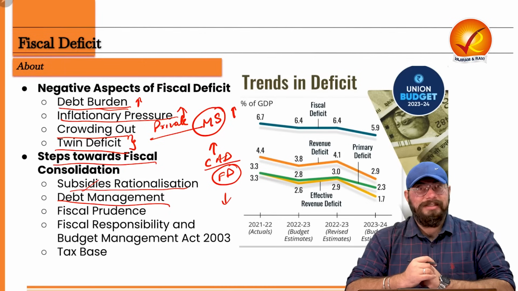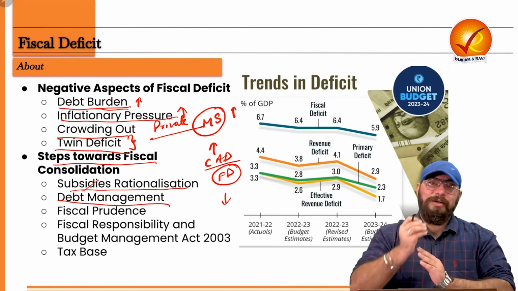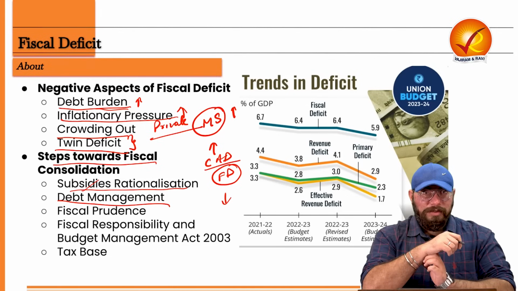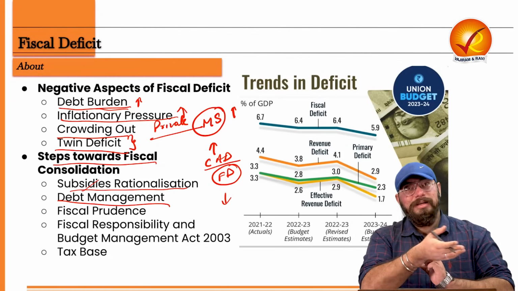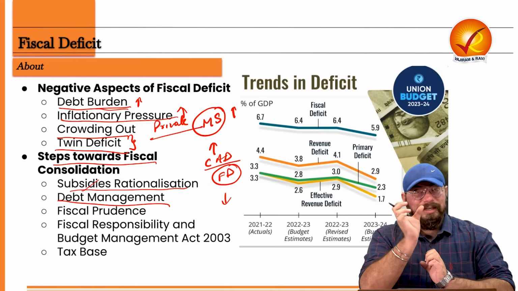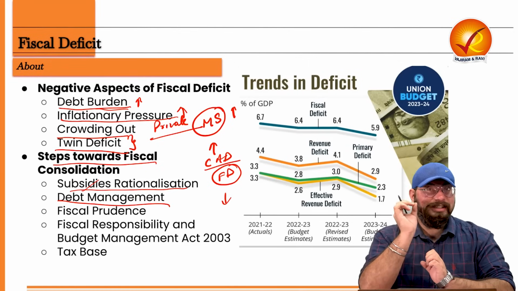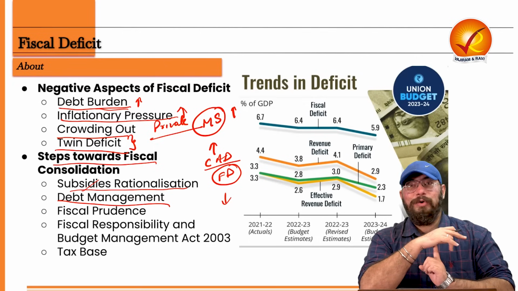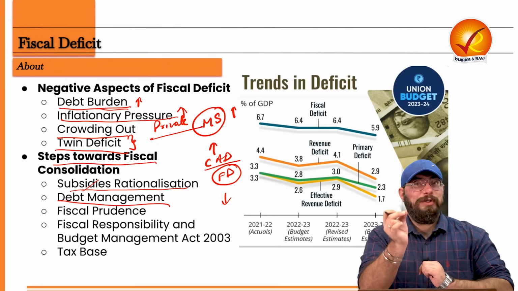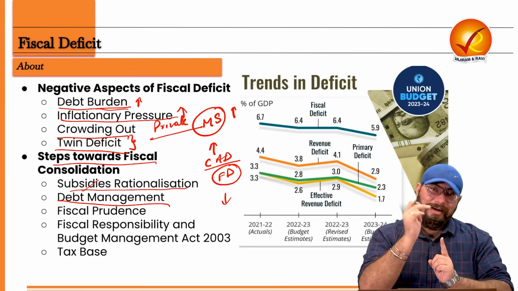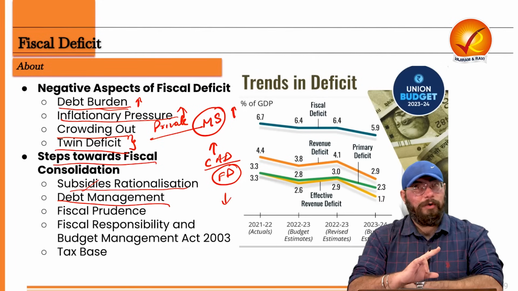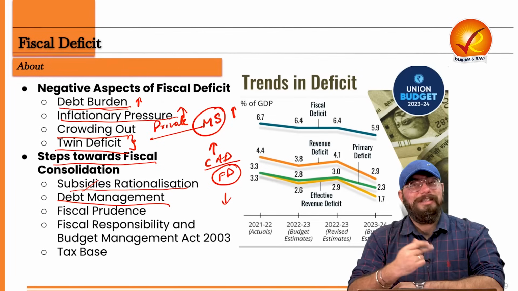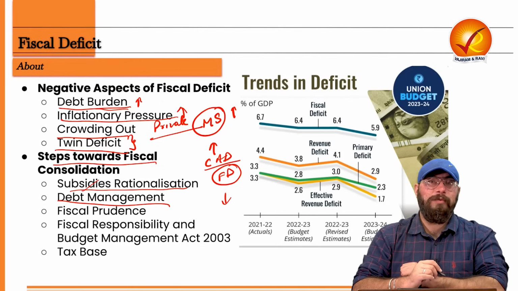Then debt management. So government needs to manage its debt also, because if the government knows that okay, we can borrow $200 billion or $200 million from this particular bank or this particular country, they would spend more money, right? They would spend more money because they know they would be able to borrow the money. So they need to manage the debt also. Debt of a country should not be very, very high. Debt to GDP ratio of a country also needs to be maintained. If debt management takes place, ultimately fiscal deficit will also lower down, because government would not be going for the debt option and they will not be spending more and more, right? So fiscal deficit again will be controlled.